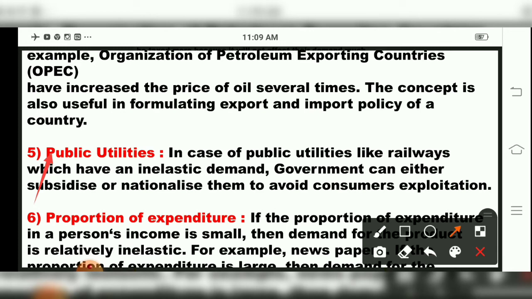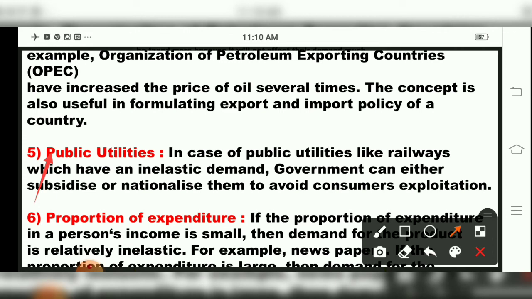Why? Now for example, railway, whatever railways government has made, it is a public utility, public transport. And railway is a more convenient thing where common people also can travel, children. So here they have told that government cannot subsidize also and nationalize, means cannot increase or decrease the rate every time. It will not be profitable. So government has to make a proper decision due to inelastic demand, and stop consumers' exploitation, means stop harassing the common public. Don't increase the railway ticket every time by 100 rupees. It will not be possible. It will not be profitable for common people then to travel here and there, children.